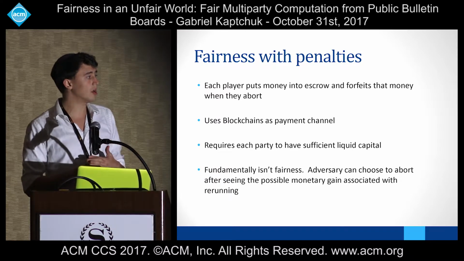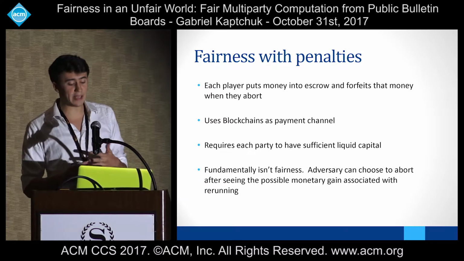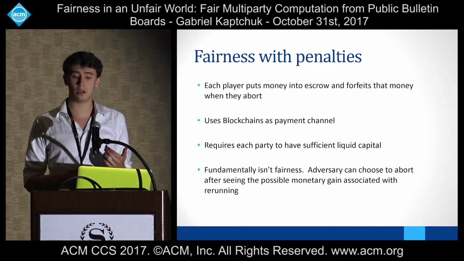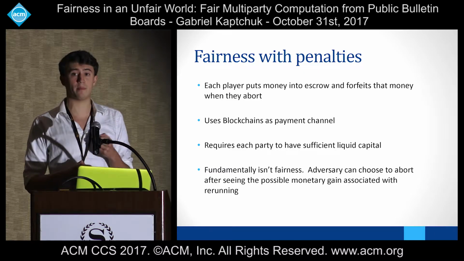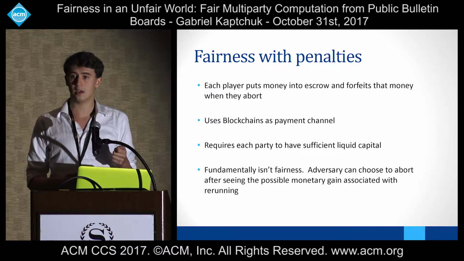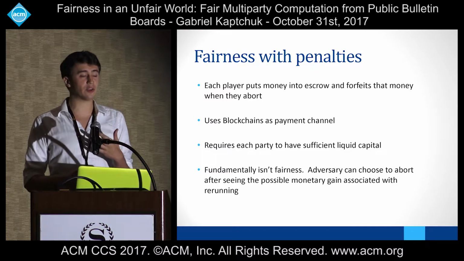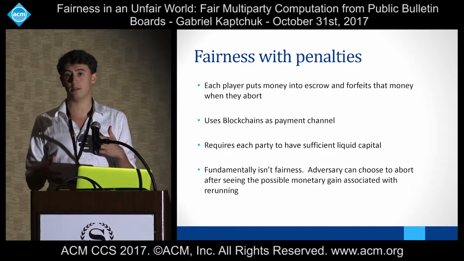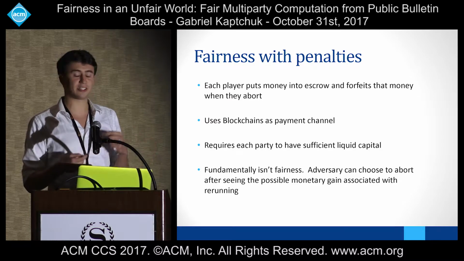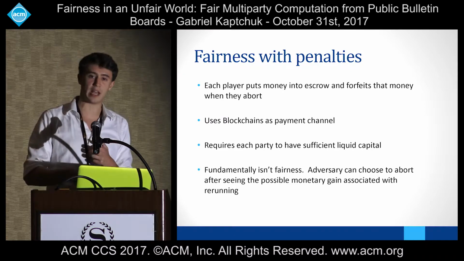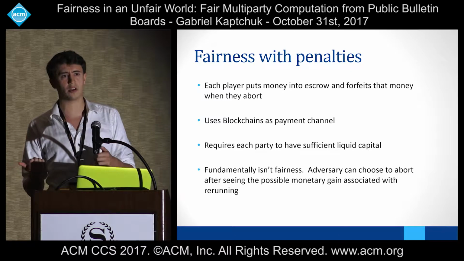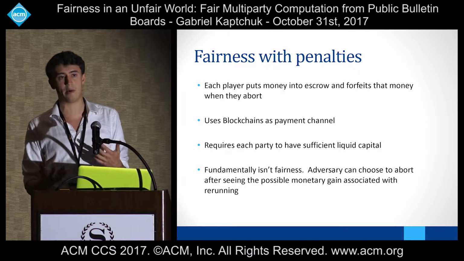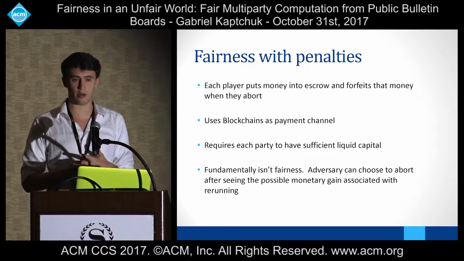At a more fundamental level, this isn't really fairness. What it basically does is allow an adversary to buy out of the fairness property once they see the output of the function. And that's a really important piece of information because it builds a cyclical dependency, right? The amount of money that the adversary might be willing to pay in order to buy out of fairness is actually a function of the output of the MPC function, right? So now, in order to determine how much money needs to go into escrow, you actually need to know something about the output of the function, right? So we get this weird cyclical dependency, which basically forces everybody to put up way, way, way too much money in order to get any fairness at all.